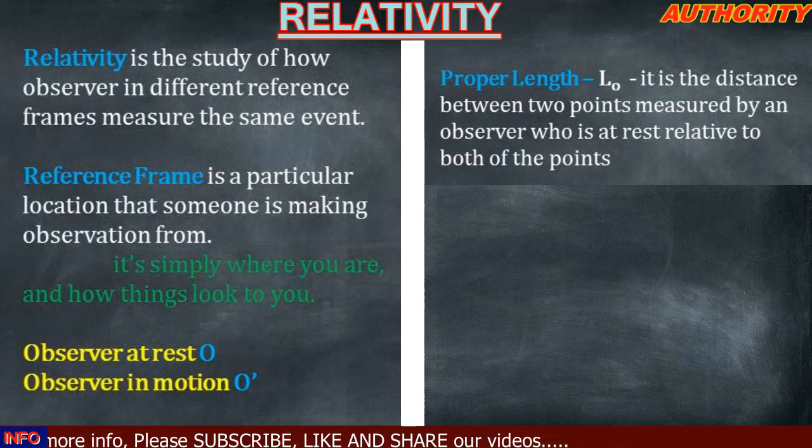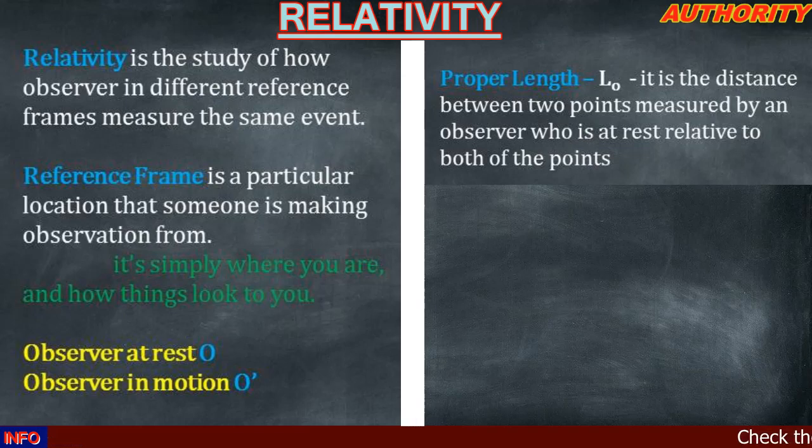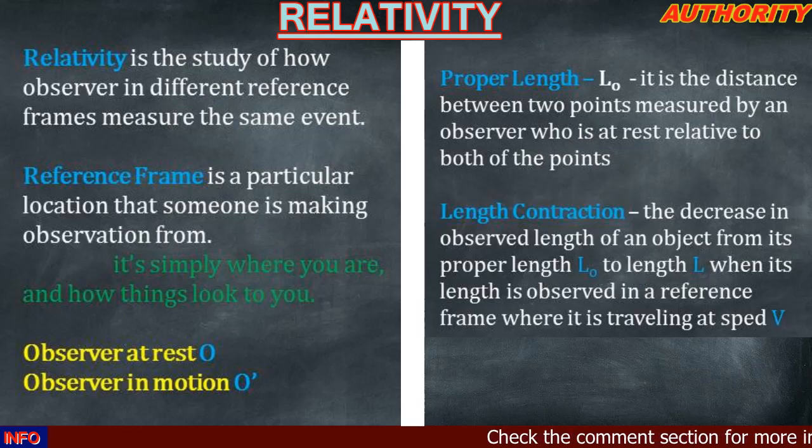So now, let's go further. If an observer who is in motion measures the same length, it's not going to be the same. There is going to be a decrease. That decrease in this length, because the observer is in motion or the object itself is in motion, is what we call contracted length or length contraction.